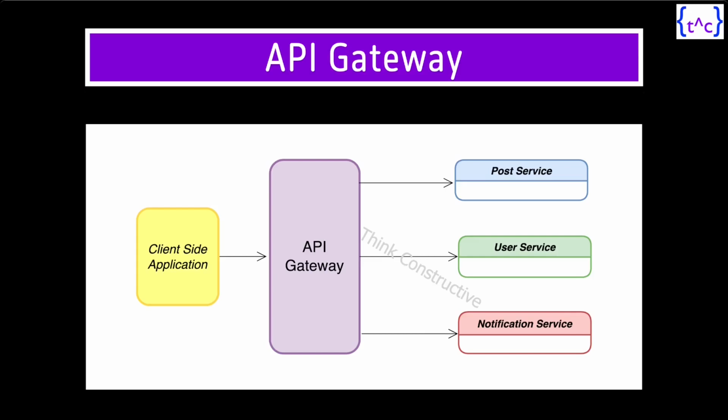My services will grow. And here at the client side application, you can visualize there can be a web application, mobile application, or any third party application. So if every application will be talking to only one API gateway, the API gateway will become extremely overloaded. So it will start either rejecting the request or failing the request. So what is the solution for that?